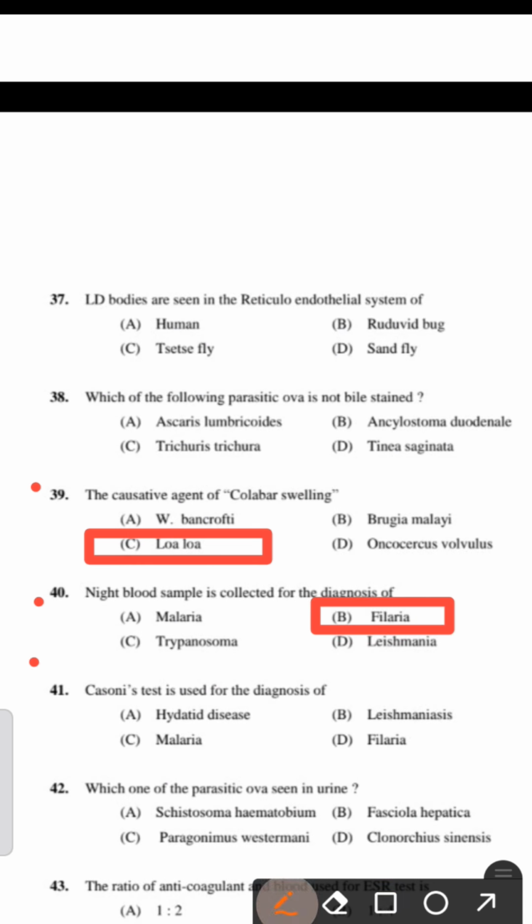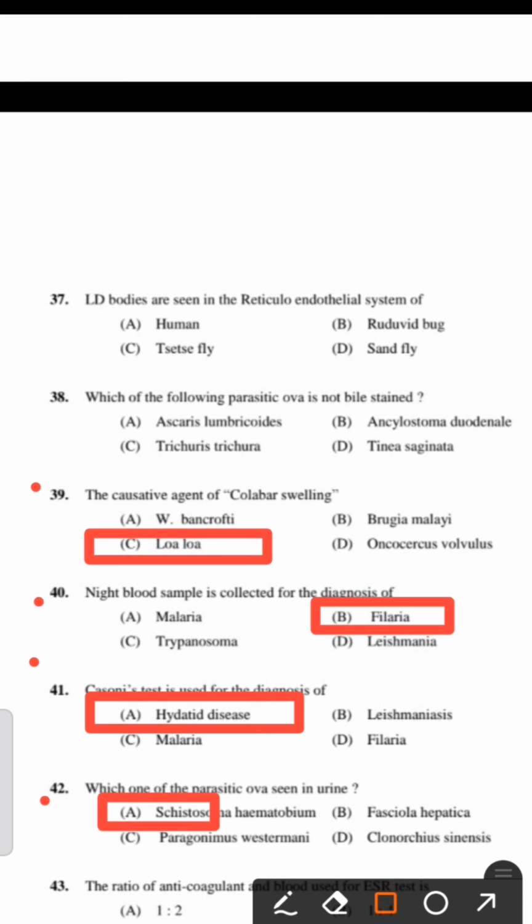Next one, Casoni's test is used for the diagnosis of: hydatid disease, leishmaniasis, malaria, filaria. The right answer is hydatid disease, caused by Echinococcus granulosus. Next one, which of the parasitic ova is seen in urine? Schistosoma haematobium, Fasciola hepatica, Paragonimus westermani, Clonorchis sinensis. The right answer is option A, Schistosoma haematobium.